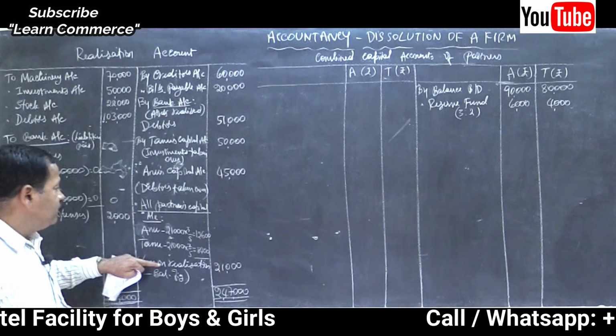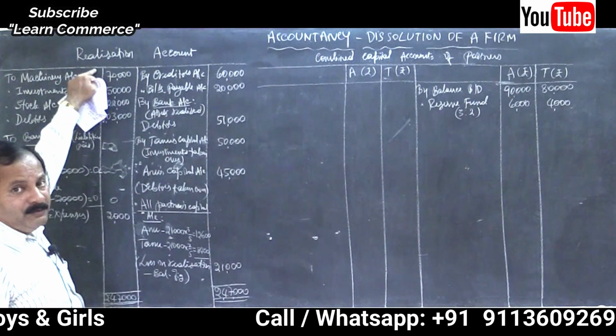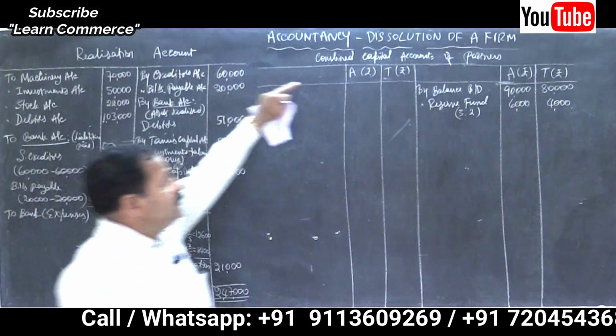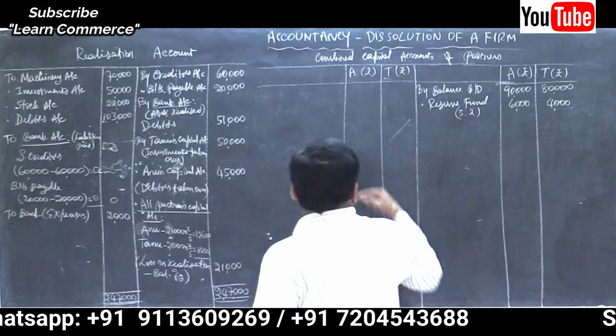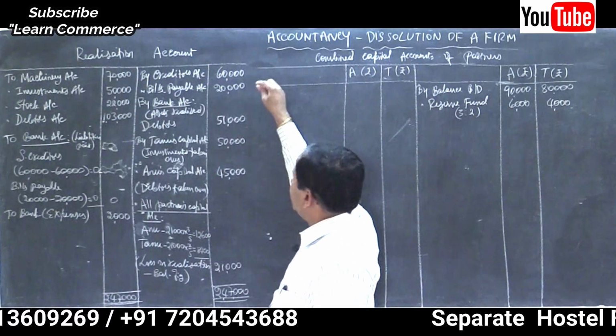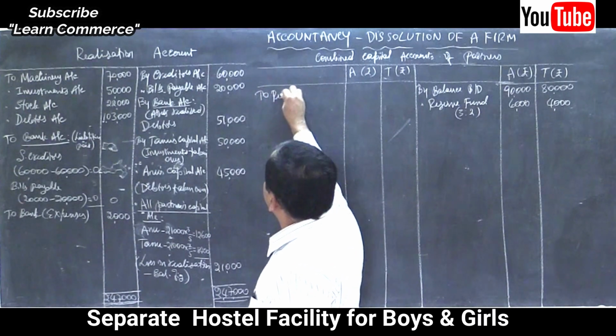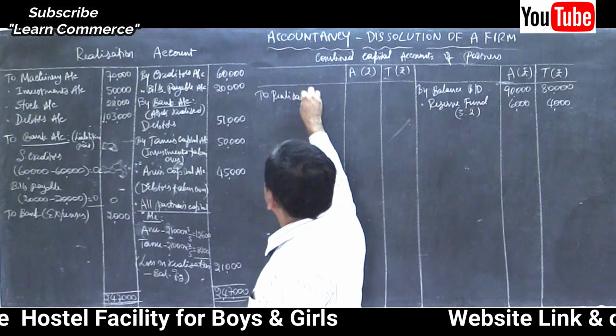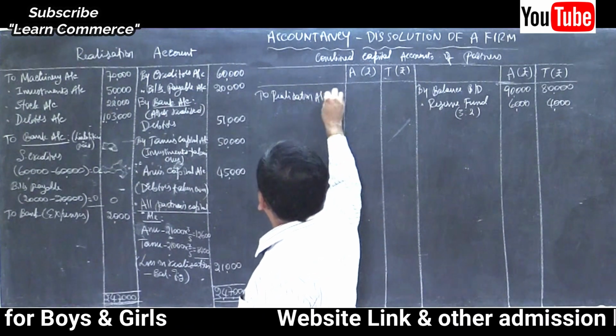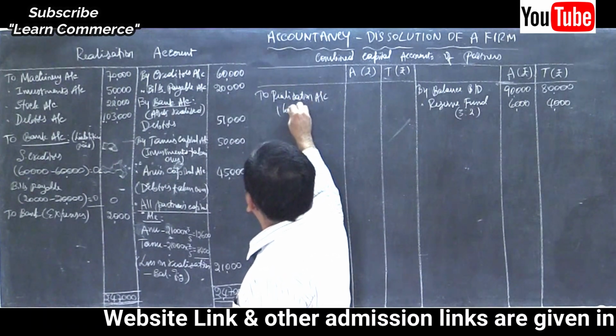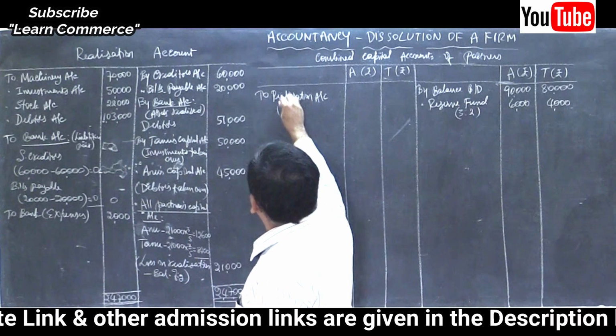That is all partners' capital accounts related to the realization account. So the capital account is debited with the realization account. To realization account, loss.